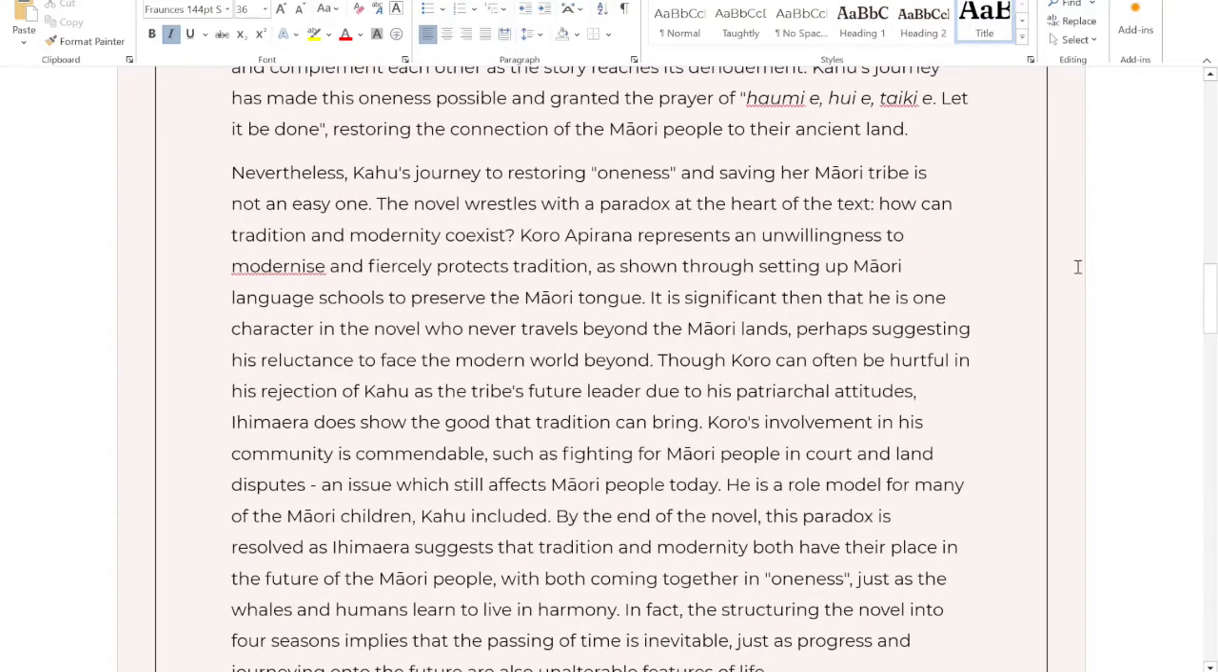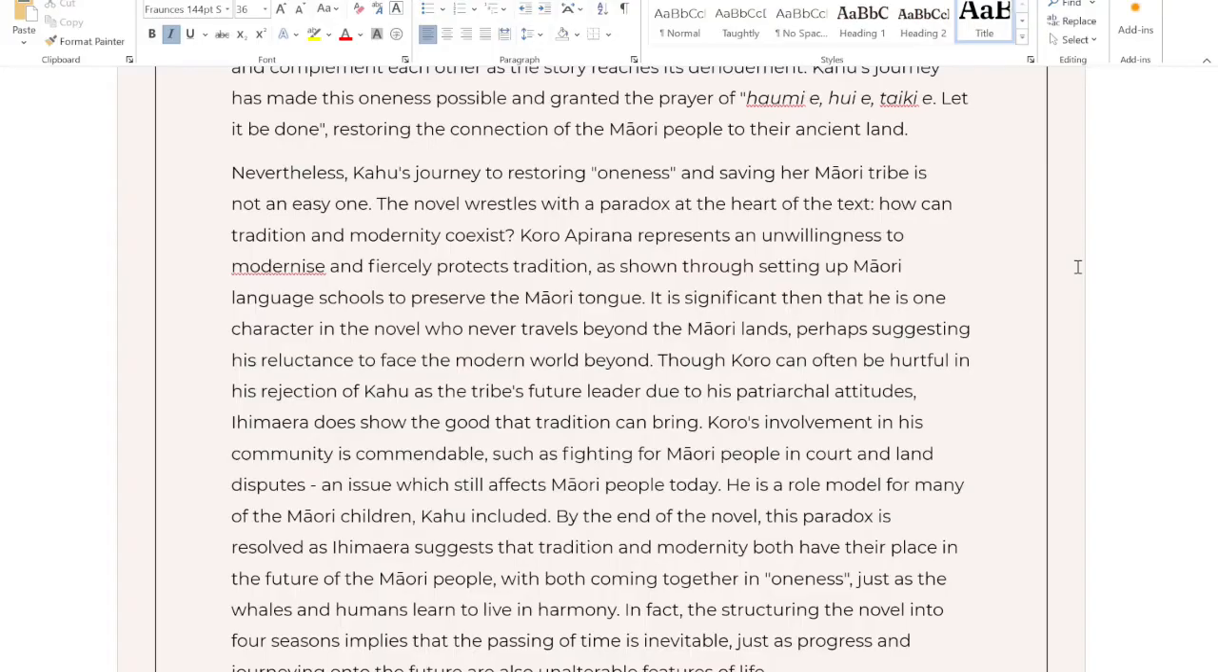Nevertheless, Kahu's journey to restoring oneness and saving her Maori tribe is not an easy one. The novel wrestles with the paradox at the heart of the text. How can tradition and modernity coexist? Koro Apirana represents an unwillingness to modernise and fiercely protects tradition, as shown through setting up Maori language schools to preserve the Maori tongue. It is significant then that he is the one character in the novel who never travels beyond Maori lands, perhaps suggesting his reluctance to face the modern world beyond.